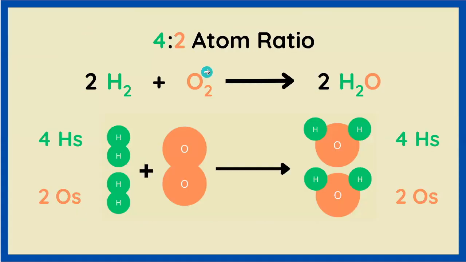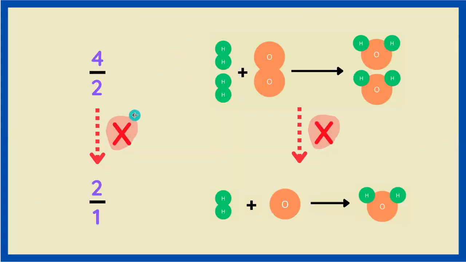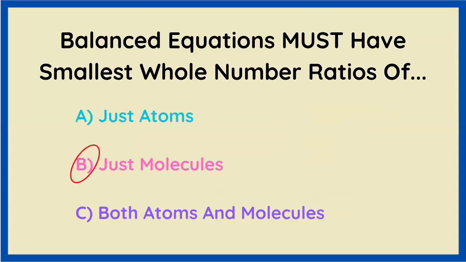When we have our balanced chemical equation for this particular reaction, we have a 4:2 ratio of hydrogen to oxygen atoms. And we can't reduce that to 2/1 because we would have to split O2 in half, which, as we already mentioned, can't happen. So we can say that just molecules, just coefficients, need to be in the smallest whole number ratios for our chemical equation to be properly balanced. Now, there are instances where atoms are also in these smallest whole number ratios, but that's super, super rare, and it doesn't apply to all chemical equations.